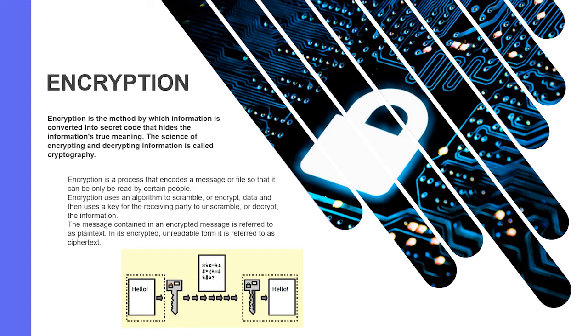In its encrypted, unreadable form, it is referred to as cipher text. Basic forms of encryption may be as simple as switching letters. As cryptography advanced, cryptographers added more steps and decryption became more difficult.